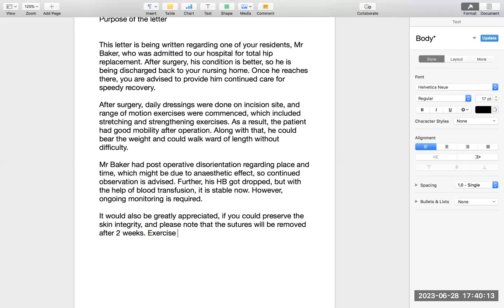Exercise program should be continued. And medication chart is being enclosed with the letter. So continued as well, because I want to make this line big. So medication chart is being enclosed with the letter. So kindly monitor her medications as well.